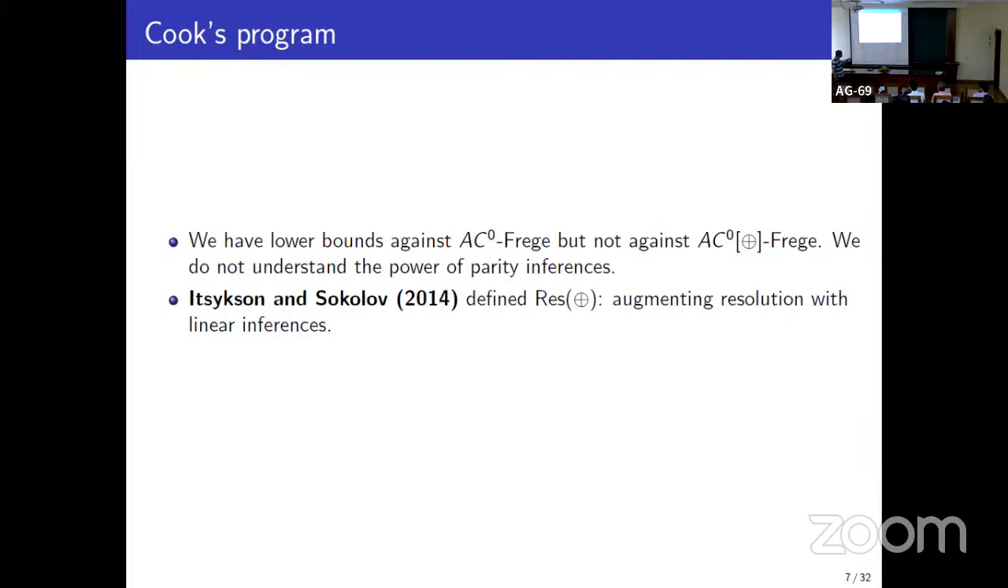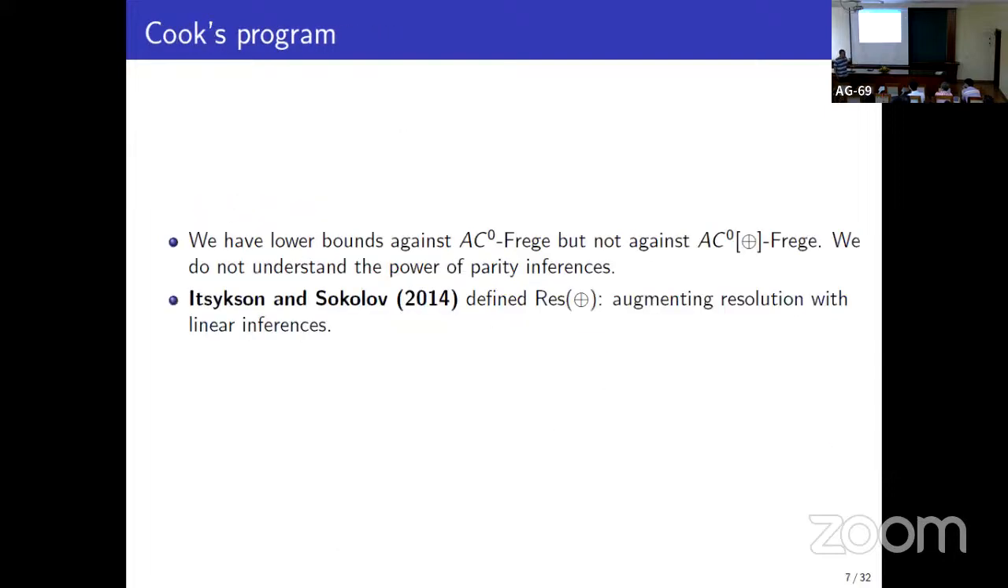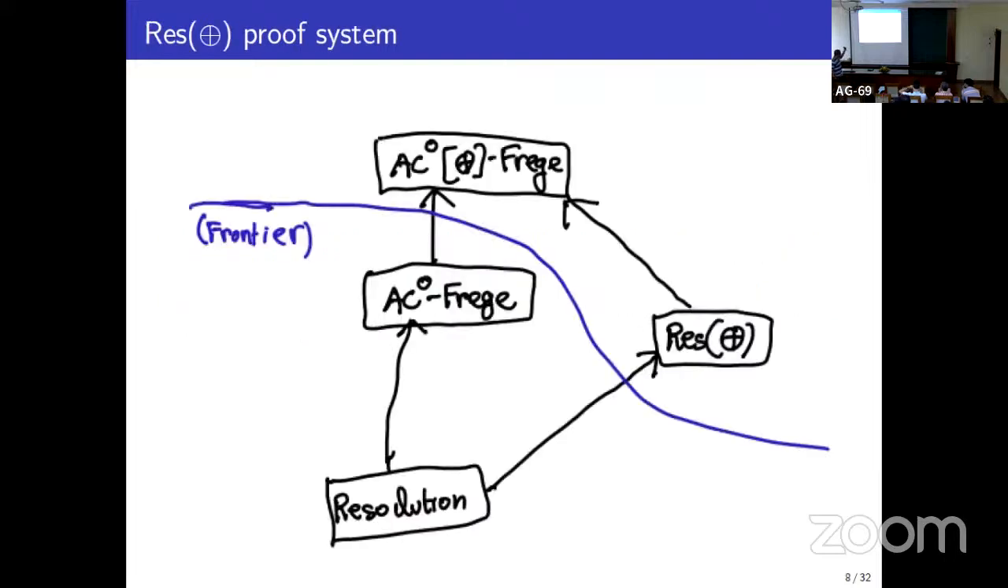To understand this situation better, Itsykson and Sokolov suggested the following. Instead of adding mod 2 to AC0, let's add mod 2 to resolution. They define a proof system called ResLin. So you basically add the power of mod 2 counting to resolution. I'll explain this later. But currently the frontier is here. We don't have lower bounds for this new proof system, ResLin. And proving lower bounds is again a major open problem.